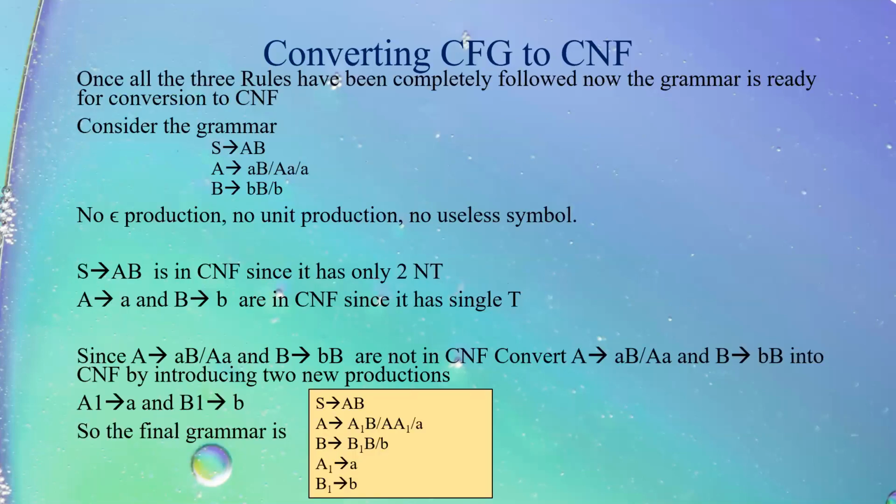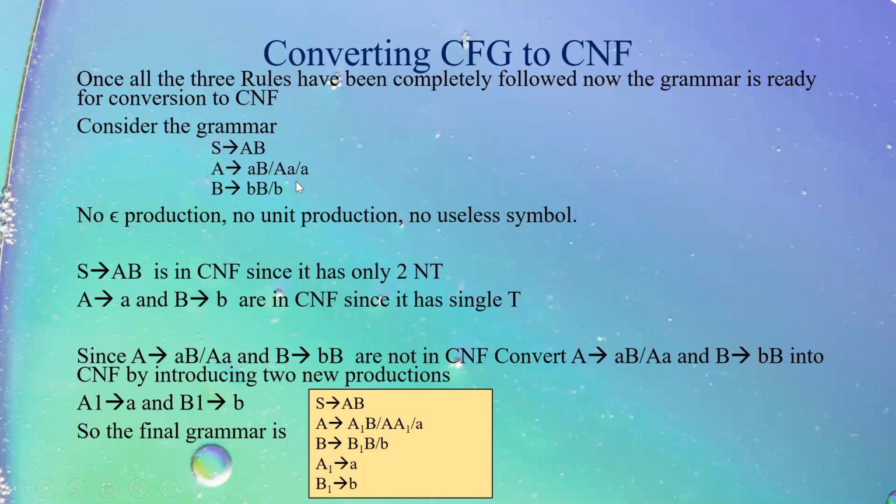Now just take this example. The moment I see this grammar, I can say rule 1 will not be required since there is no epsilon production. Rule 2 will not be required since there is no unit production. Rule 3 will not be required since there is no useless symbol. Why no useless symbol?